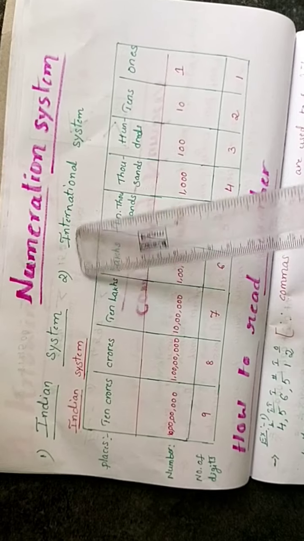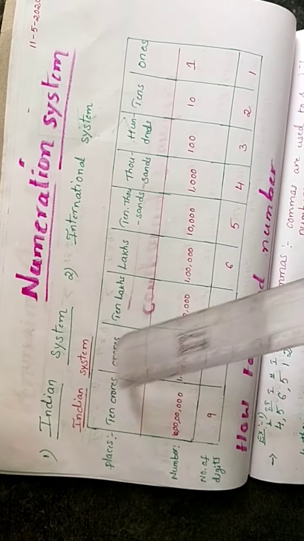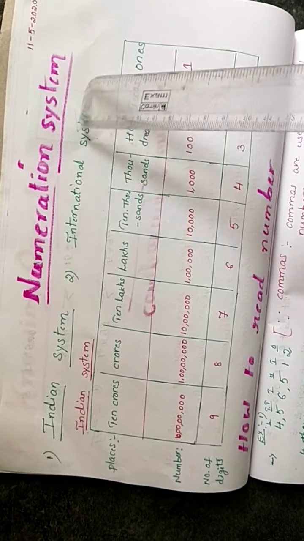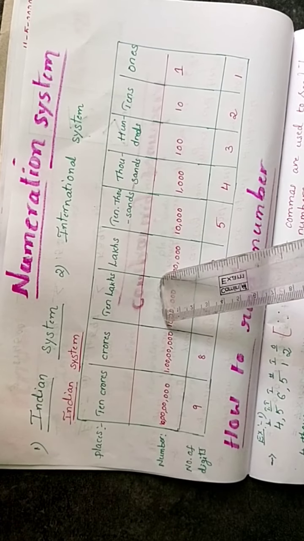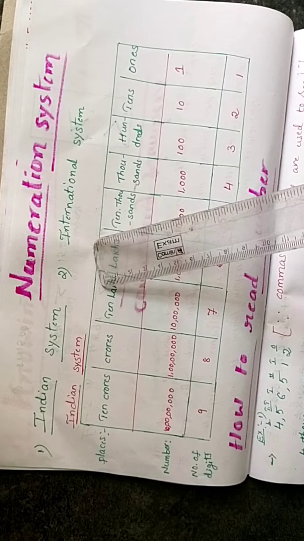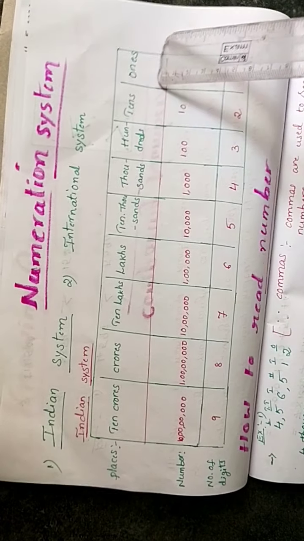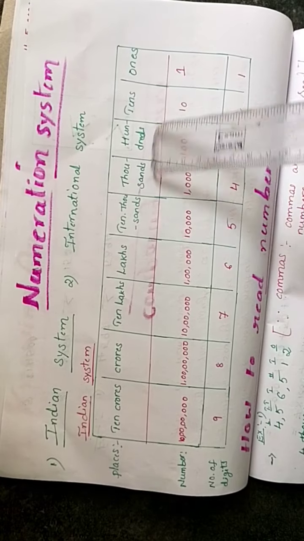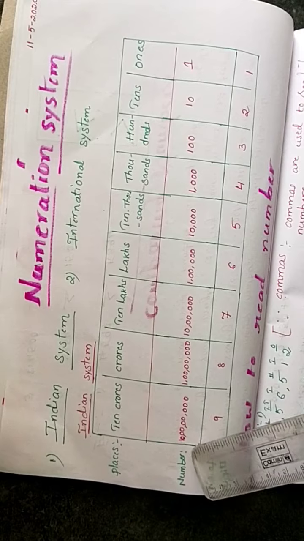And next, the numeration system. Actually, we have two types of numeration system. The numeration system is nothing but the expression of a number. The first system is the Indian system and the second one is the international system. This table is the Indian system. In this Indian system, first we see the places: ones, tens, hundreds, thousand, 10,000, lakhs, 10 lakhs, crore, 10 crores. And these are the numbers.